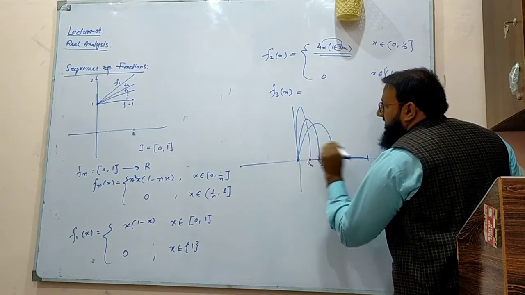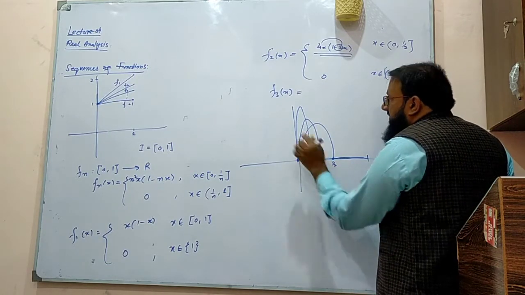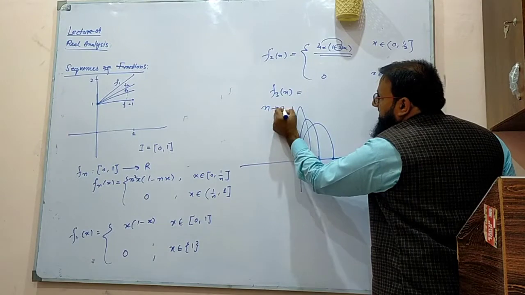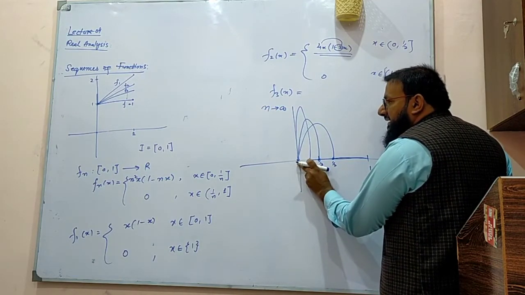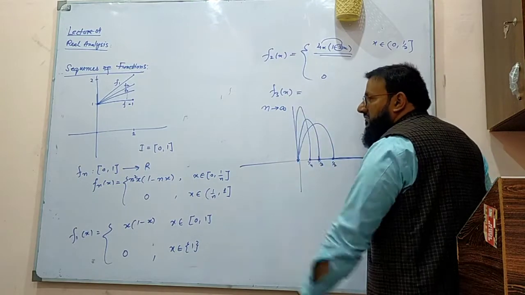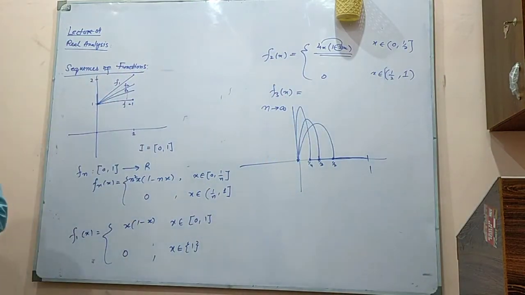Then it would be something like this. So you can see that whenever we are approaching n goes to infinity, this thing will be exactly 0. But actually, near to 0, there would be a jump. The height of the jump would be very much big. So this is what we call the sequence of functions.